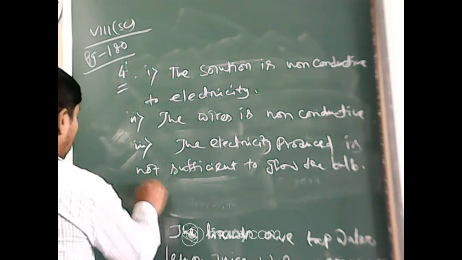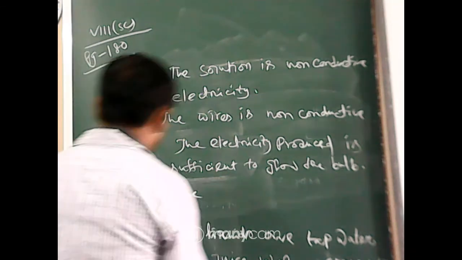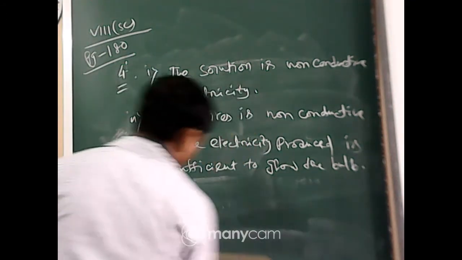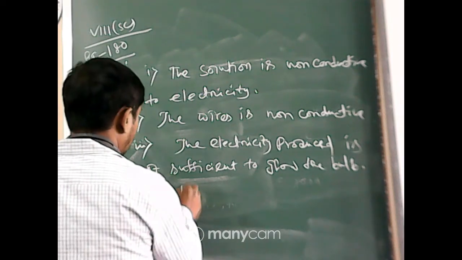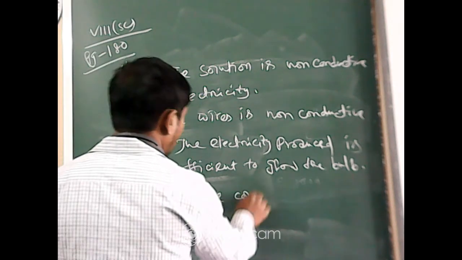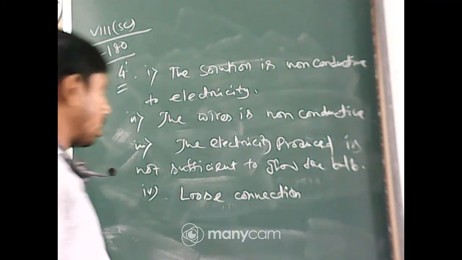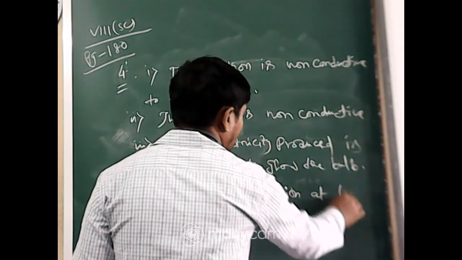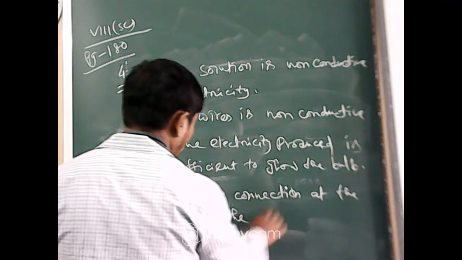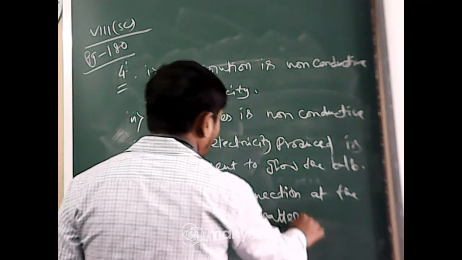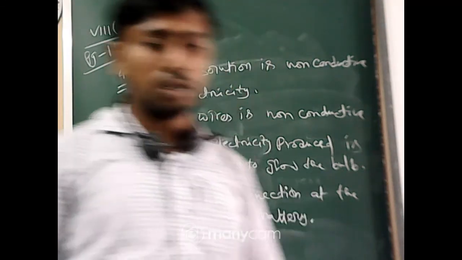And also, it is not so important, loose connection at the end of the battery, or the battery may be already used or exhausted, the charge of the battery is exhausted, whatever it might be.